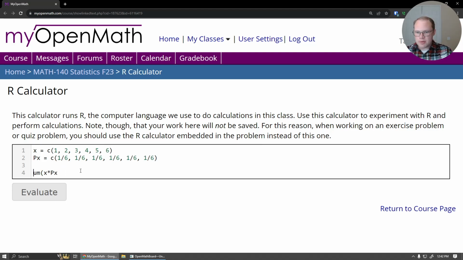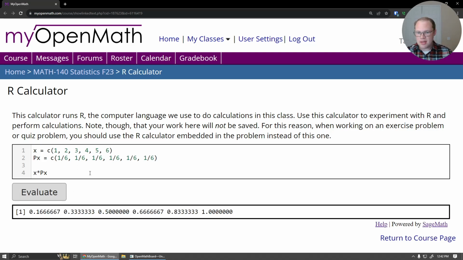And maybe it'll be helpful to see what happens without the sum function first. If I evaluate that, 1 times 1/6 is this. 2 times its probability, it's this. Outcome 3 times this probability is this, and so on. Okay, and now according to the formula, I add them all up.